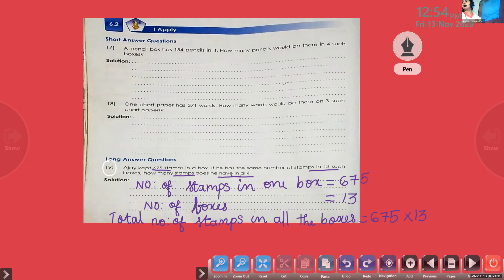But the multiplication you have to do now itself. Then only you will get practice.